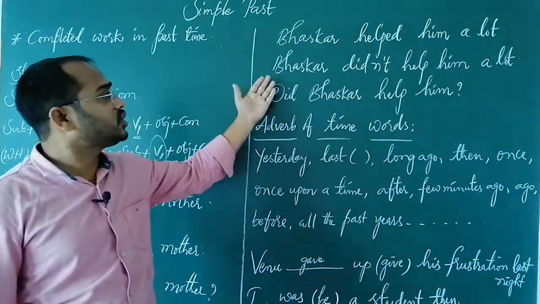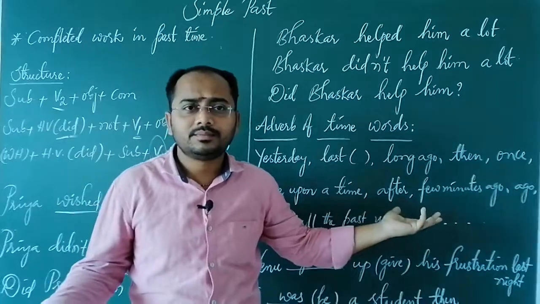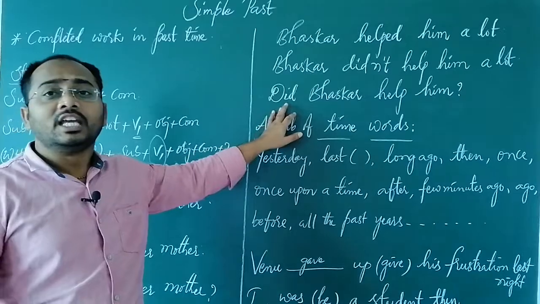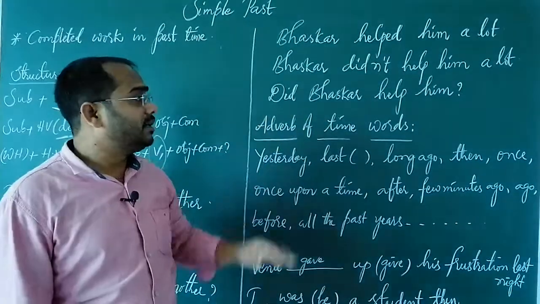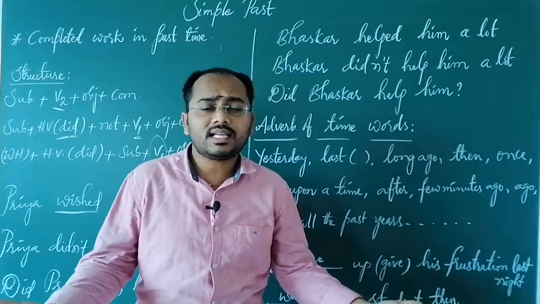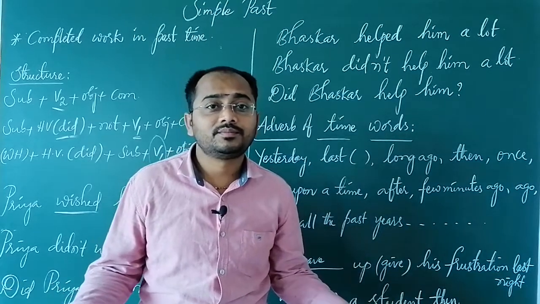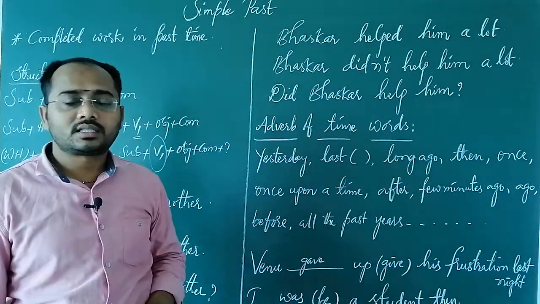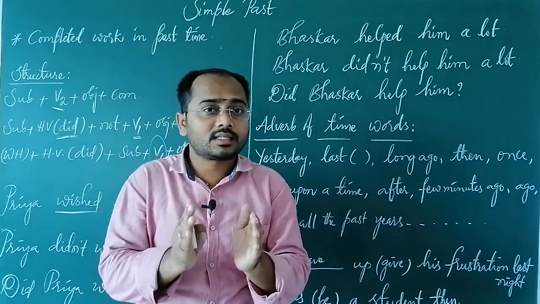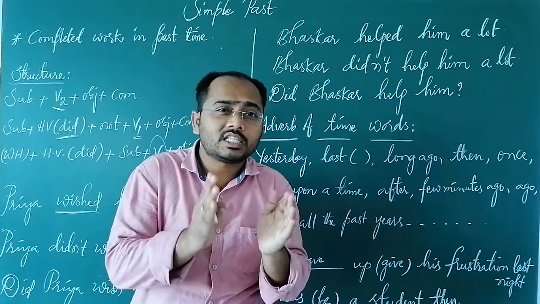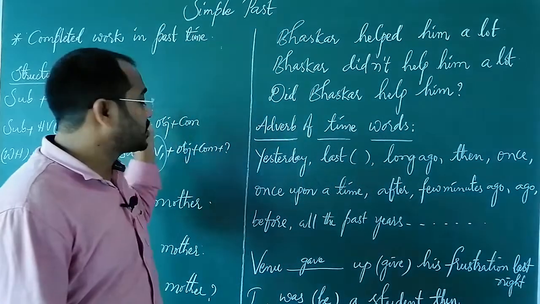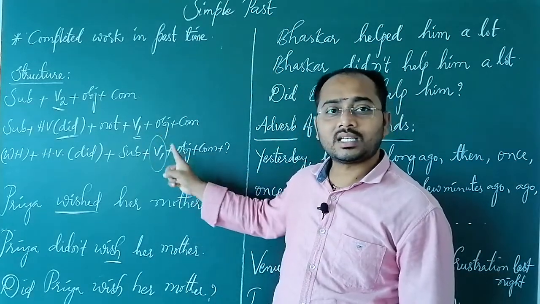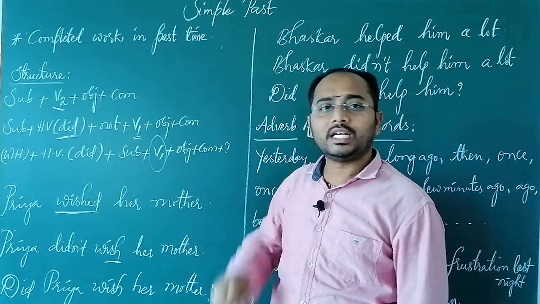The same thing if you want to speak in the negative: Bhaskar did not help him a lot. And again, if I want to ask the question, did Bhaskar help him? Or you can use the sentence, when did Bhaskar help him? So, these are the questions and this is the usage. Try to understand. If you want to speak a positive sentence which was completed, positive structure. If you want to speak about not completed work in the past, negative structure. And if you want to question, interrogative structure.